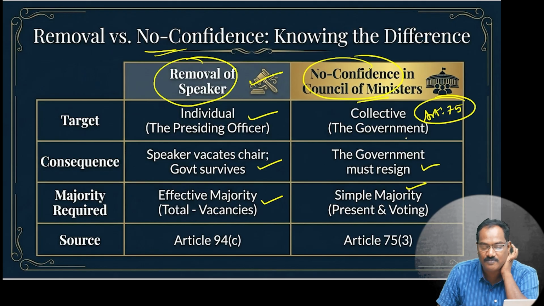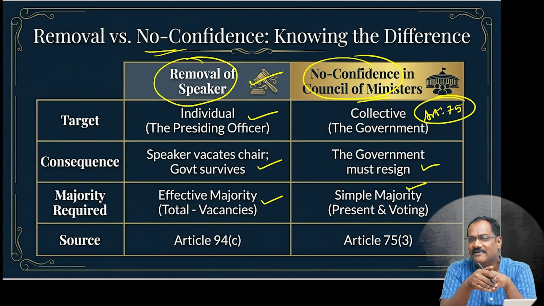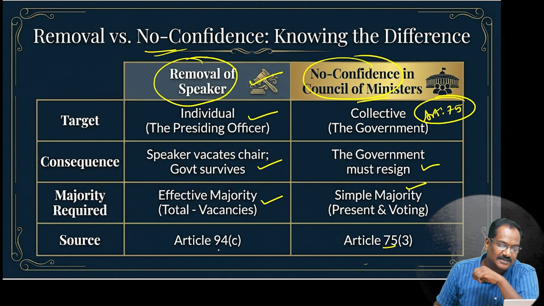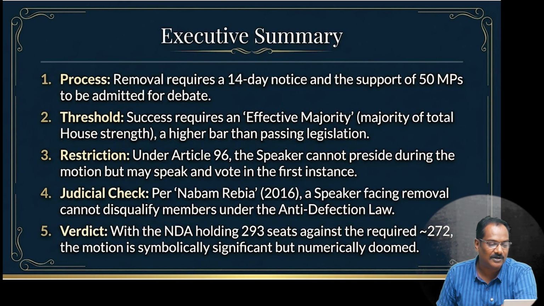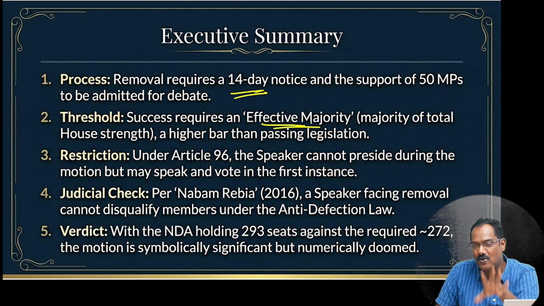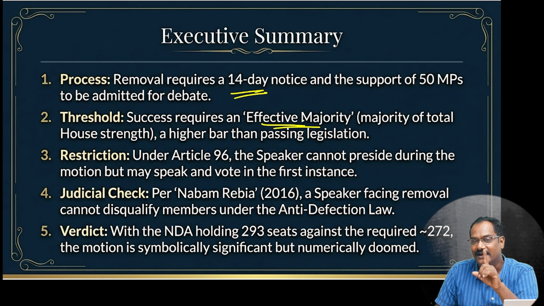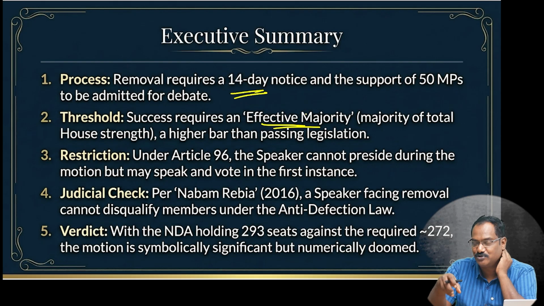In both the cases, reason may be given or may not be given. There is no compulsion for this. So this is Article 75, and this is Article 93. Please compare the speaker's removal and the government's removal. To summarize the process, 14 days notice has to be given. The majority required is the effective majority, which means it includes all the members present or absent, who are vacating. That means the seat is vacated, the position is vacant.